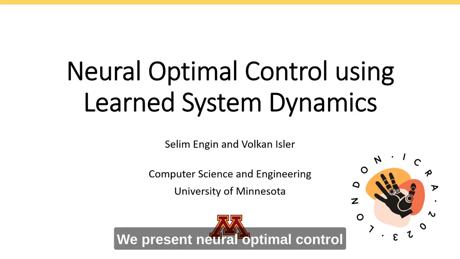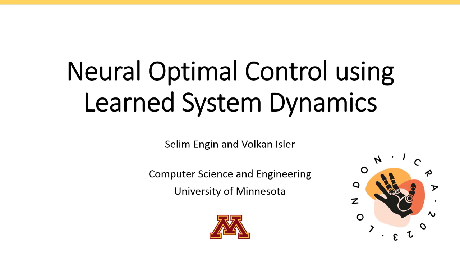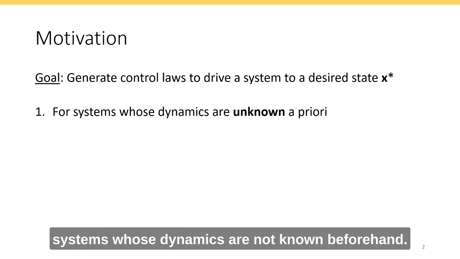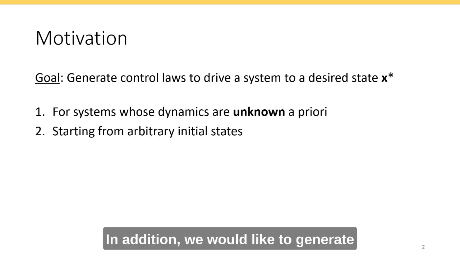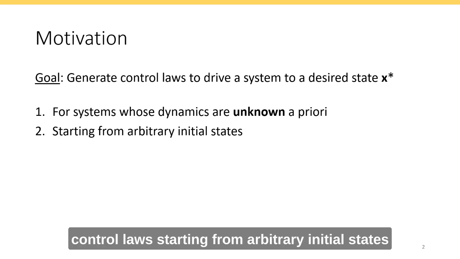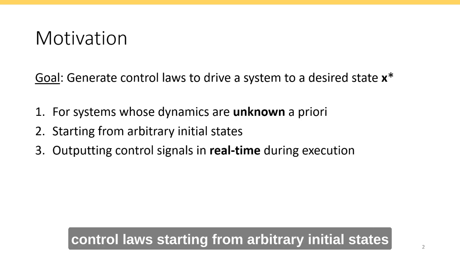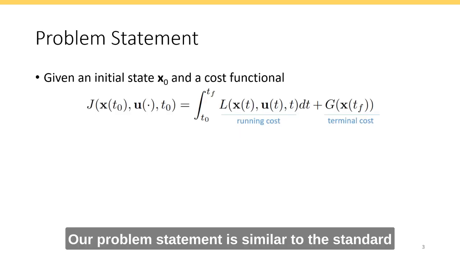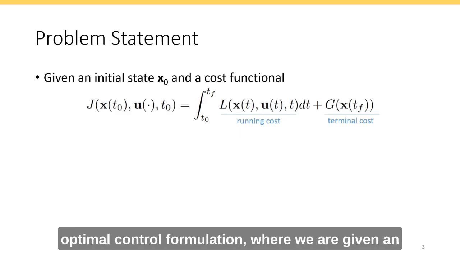We present neural optimal control using learned system dynamics. Our goal is to generate control laws to drive the system to a desired state for systems whose dynamics are not known beforehand. In addition, we would like to generate control laws starting from arbitrary initial states in real time during inference.